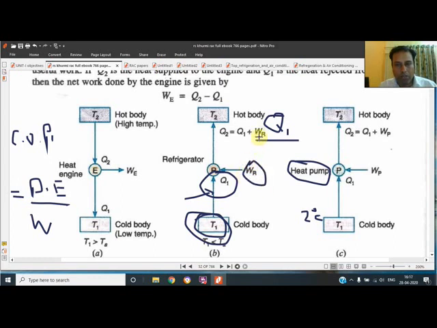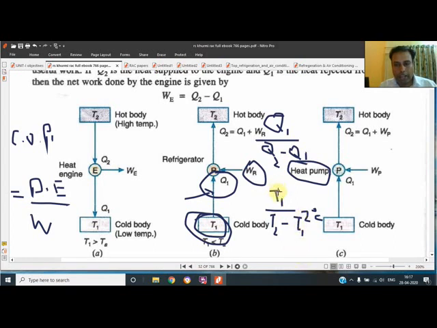What will be the work done? W equals, with work alone on the right hand side, Q2 minus Q1. So we will write Q2 minus Q1. If again the specific heat is assumed constant and the other parameters are also assumed constant, then instead of Q we will write T, the lower temperature, so T1 upon T2 minus T1.